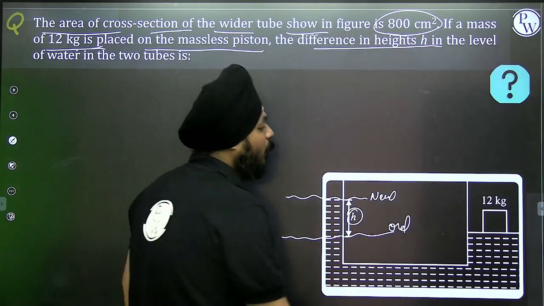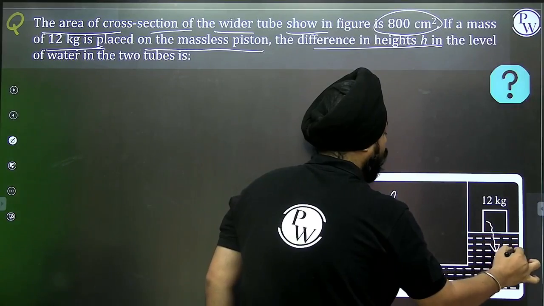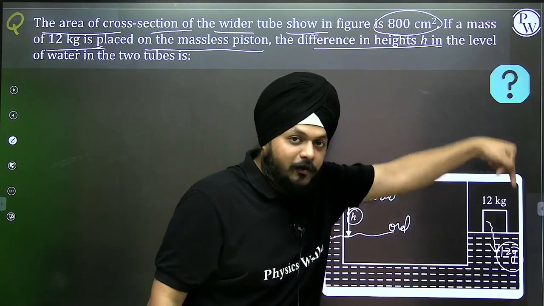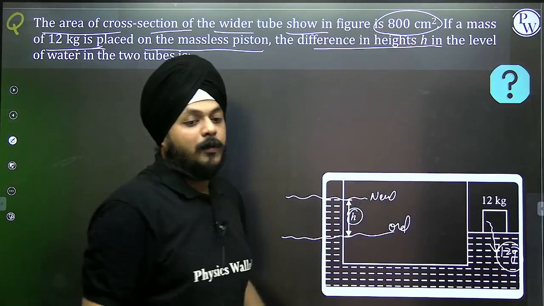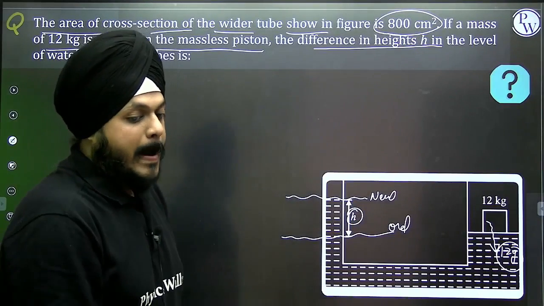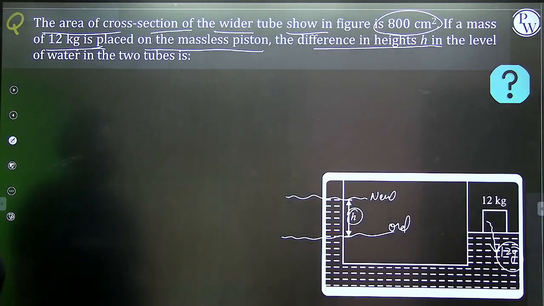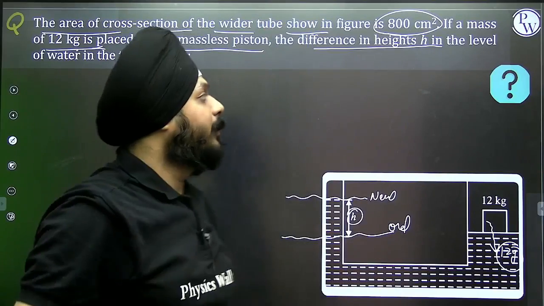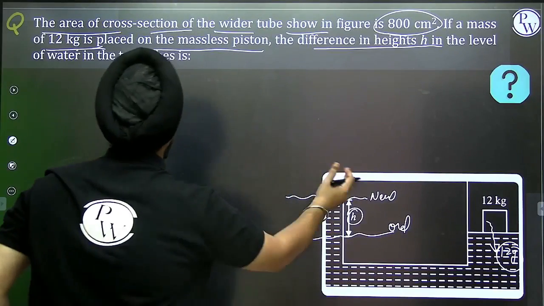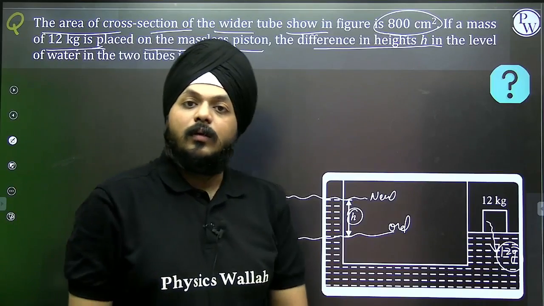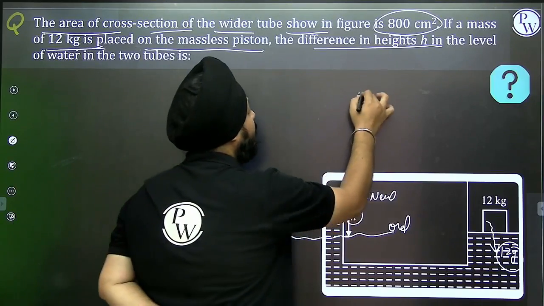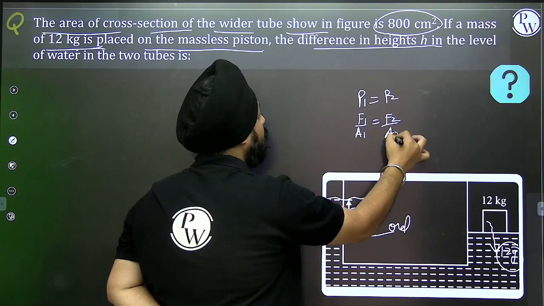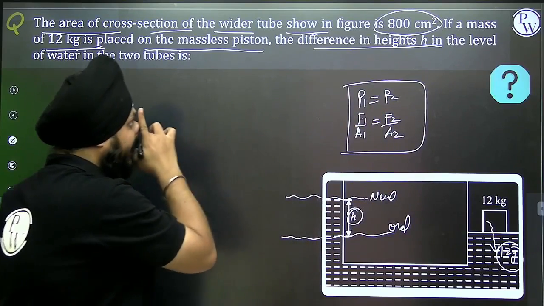So whatever the force, that is 12g, it is applied on this cross section area. According to Pascal's law, force applied from this side is going to be equally distributed into all parts. So can I say the pressure on either side is equal? This is all we have seen in the theory, that is P1 equal to P2, F1 by A1 equal to F2 by A2. Pressure on either side is equal.